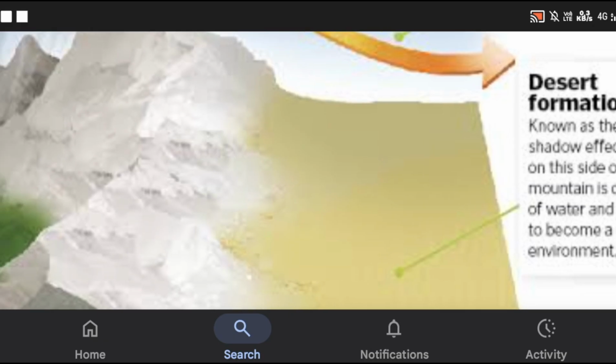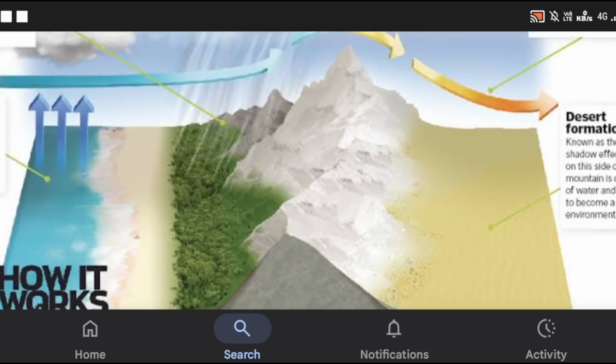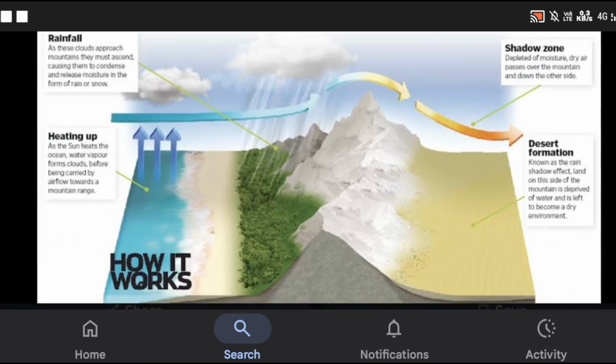This is the rain shadow effect. Land on the side of the mountain is deprived of water and becomes a dry environment. Just now I told you that when the wet winds rise at the ocean carrying droplets of water, there is a mountain region in the middle which leads to the formation of deserts here. This is not the only cause, there are several reasons behind it, but as of now, if you have a doubt, you can check this one.